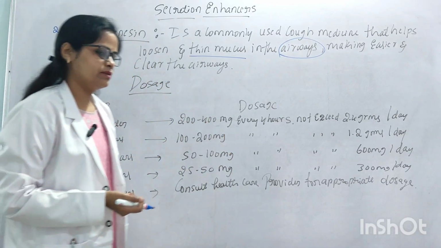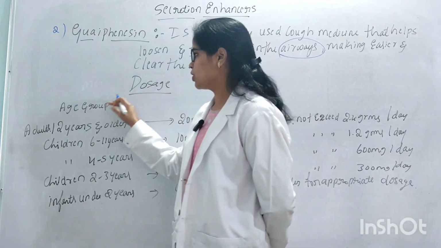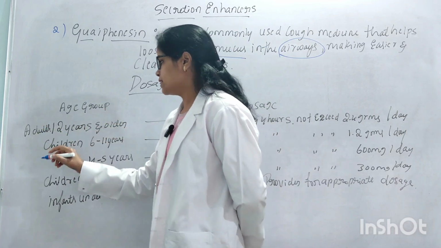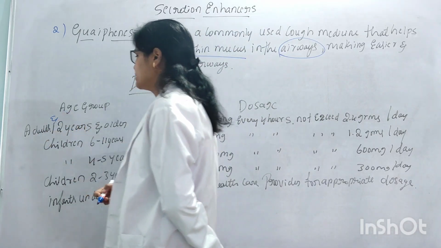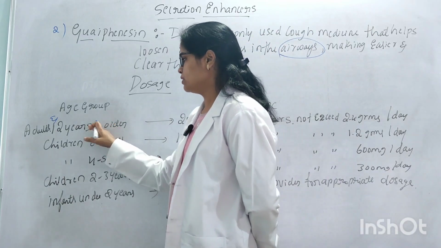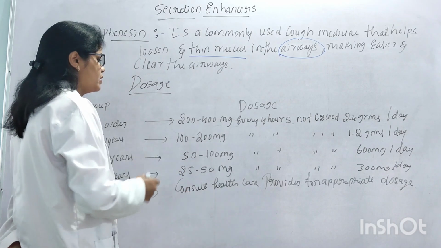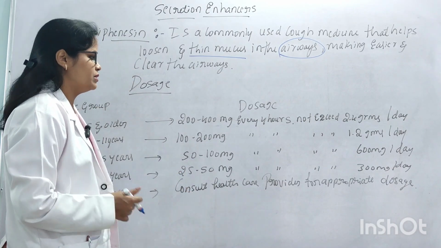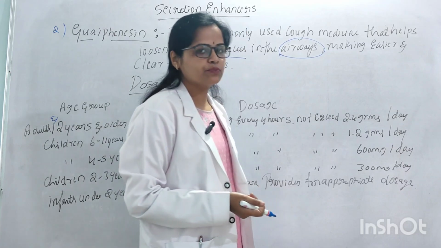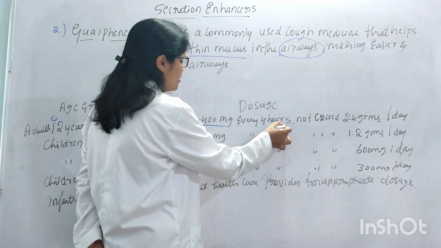Next we'll see about the dosage of guaifenesin. Here, dosage is according to the age group. For adults and children 12 years and older, it should be administered 200 to 400 mg every 4 hours, not exceeding 2.4 grams per day. Means it is used 200 to 400 mg every 4 hours.